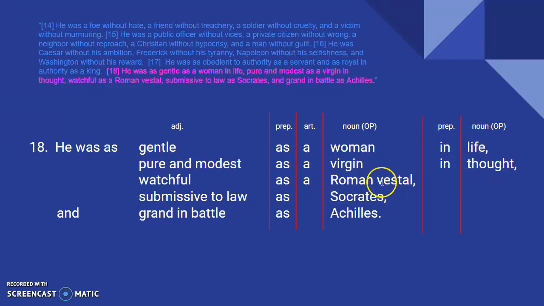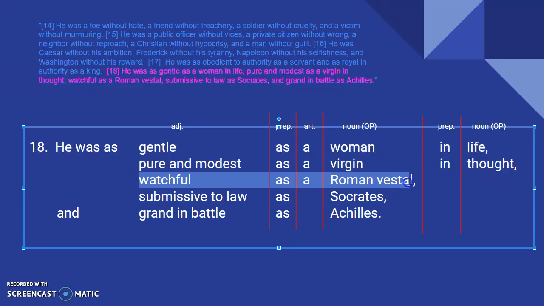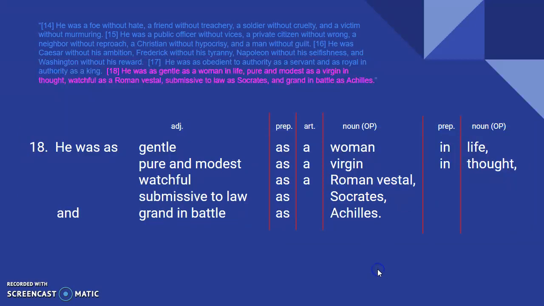If you want to go ahead and get this filled in, I do want to point something out. Watchful as a Roman vestal. We put vestal off to the side like it didn't fit. Really, vestal is your noun here, and Roman is functioning as an adjective describing vestal. It's capitalized because it's usually a proper noun, right? But it's acting like an adjective. So vestal is really your noun. If you wanted to cross it out and move it over with Roman, that would be correct. And I would be very proud of you for doing that.